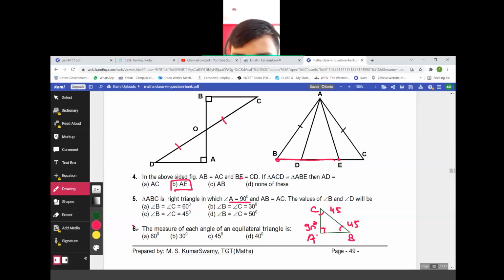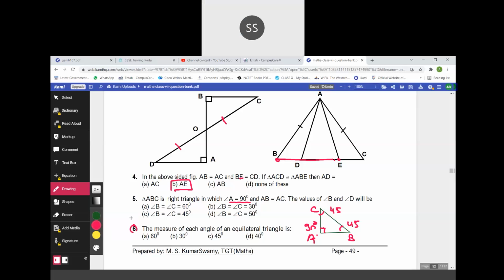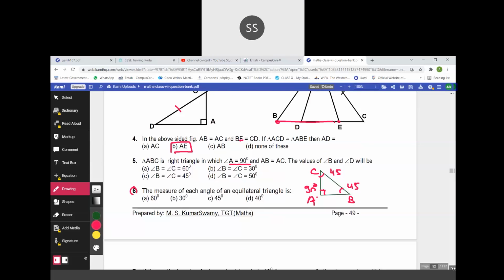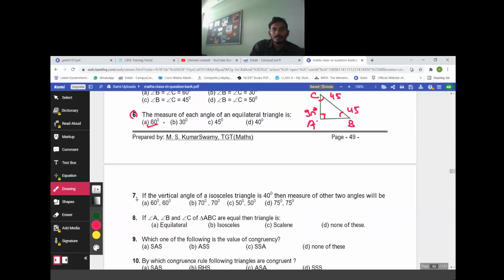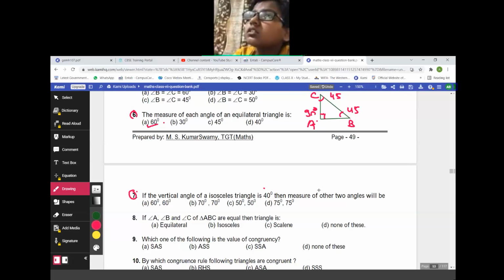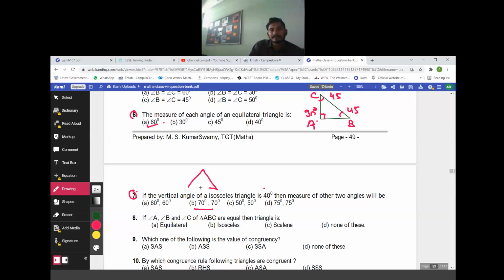The measure of each angle of an equilateral triangle is 60 degrees. All sides are equal, all angles also equal. If the vertical angle of an isosceles triangle is 40 degrees, then the measure of the other two angles will be what? 70 degrees.